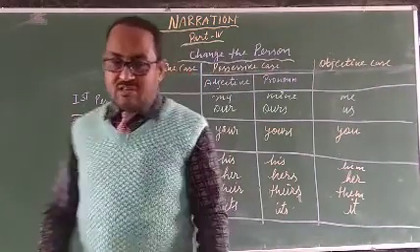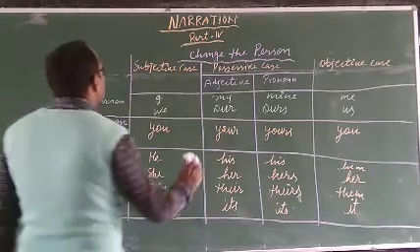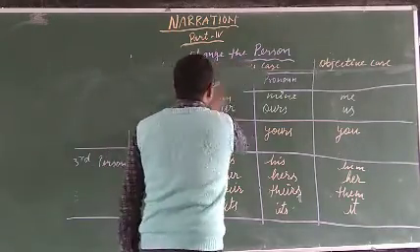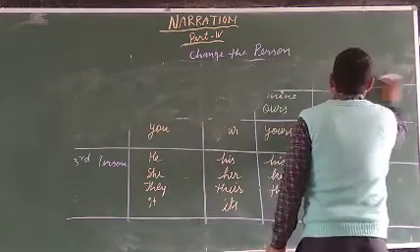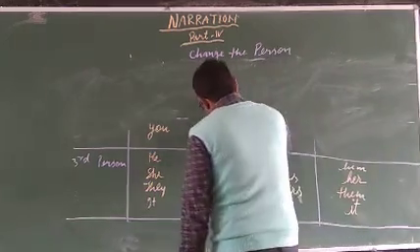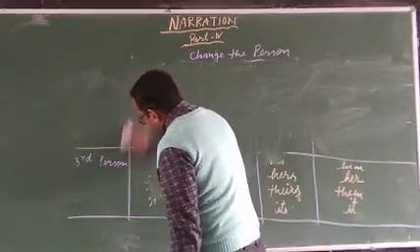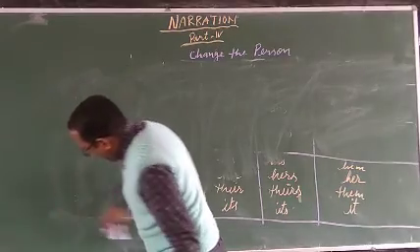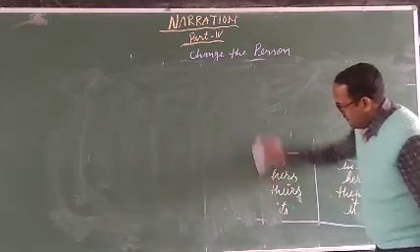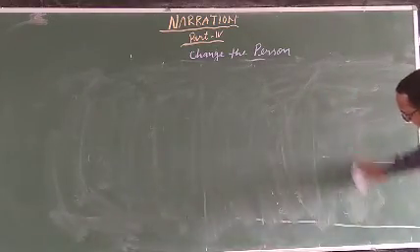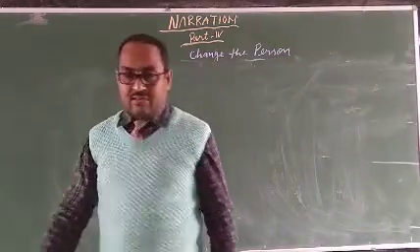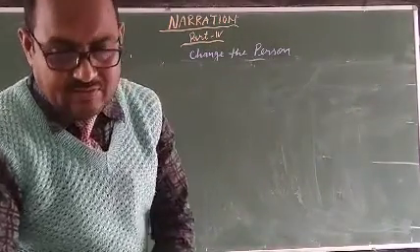Now we are going to discuss the rules of the person. See here. First person, second person, and third person. These are most important things in indirect speech. We have to use the person properly to make indirect speech. Look here, rule number first.